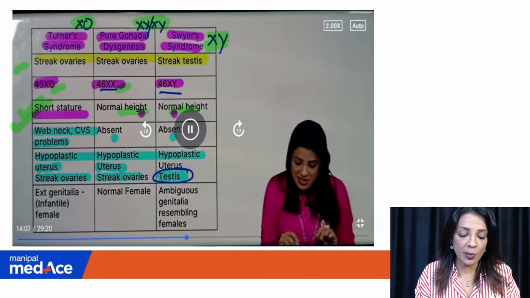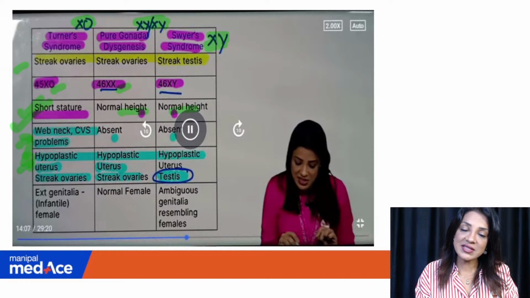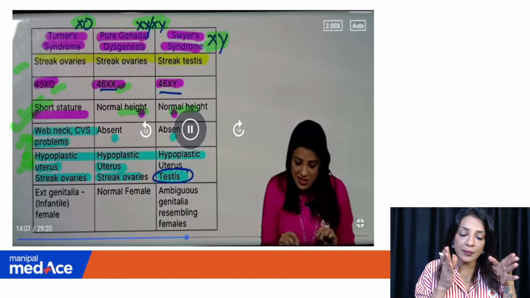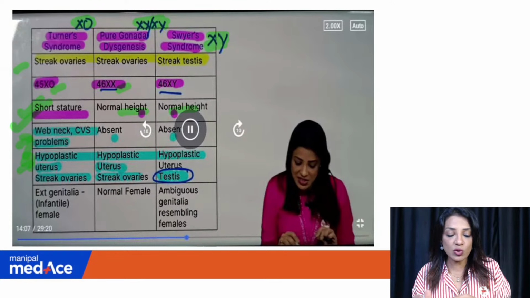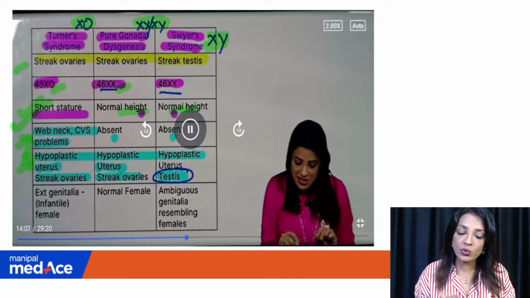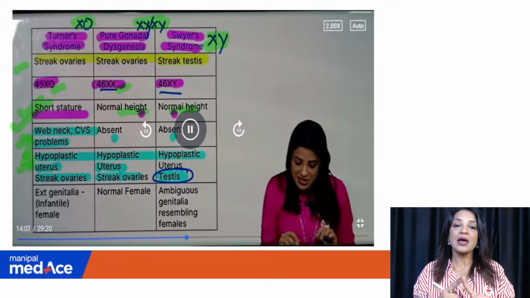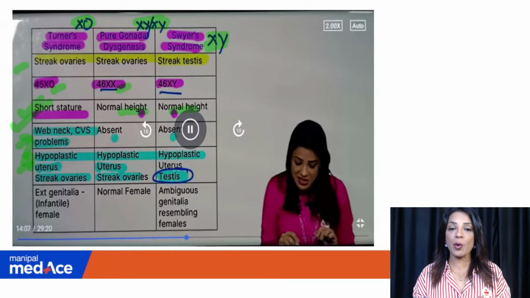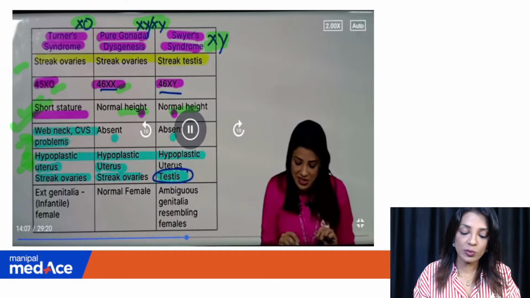Web neck, CVS problems, hypoplastic uterus, streak ovaries, all are seen in Turner syndrome. Web neck and CVS problems are not seen in pure gonadal dysgenesis or Swyer's syndrome. But when it comes to hypoplastic uterus, it is there in pure gonadal dysgenesis because the gonads are not working properly. Okay, in Swyer's syndrome, it is XY.